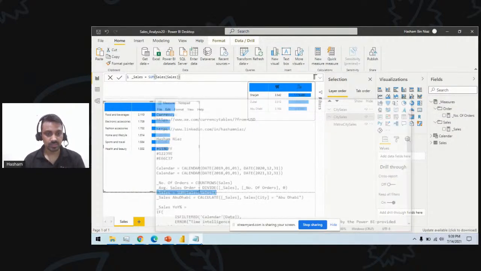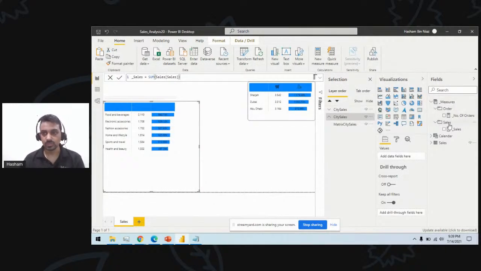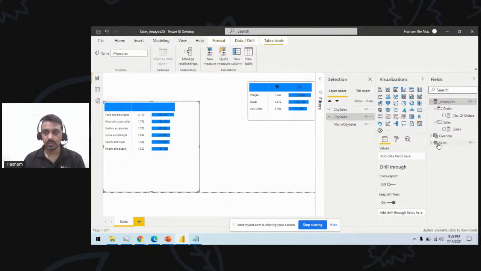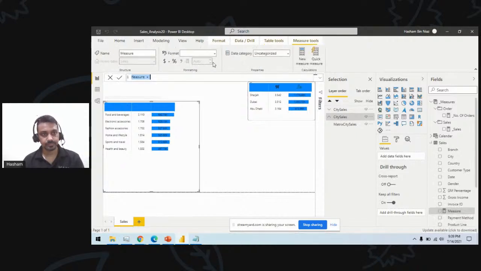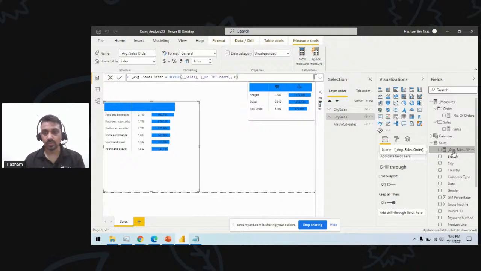I have the definition for average sales as well. Our average sales should be total sales divided by number of orders. So if I click here on the measure table and create a measure here, this gives me average sales as total sales divided by number of orders. So this will be our sales measure. But now the measure is created in this folder. How can I organize this into my measures folder?